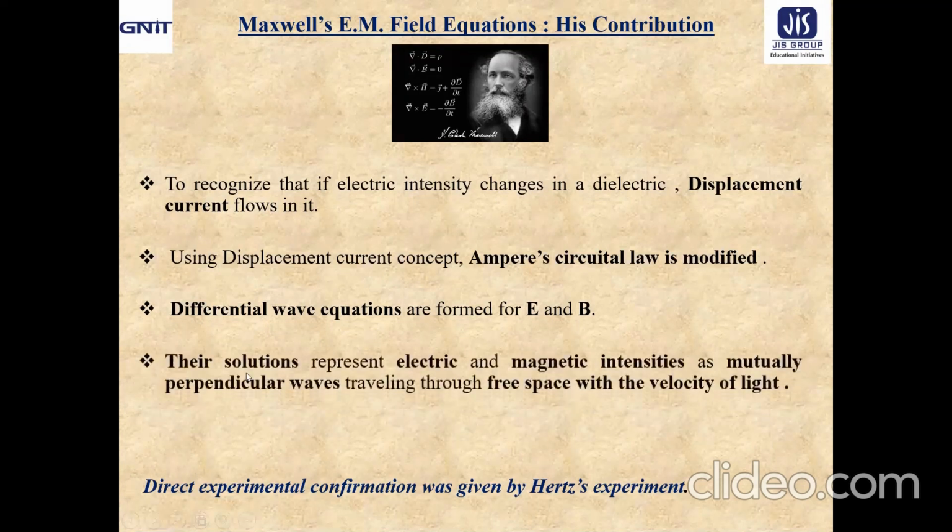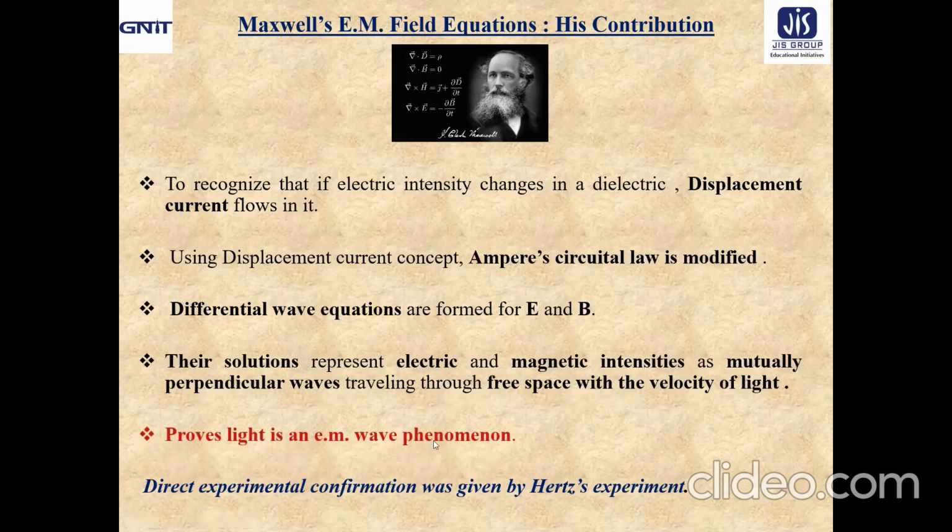From the solution of these equations, it was found that the electric field and magnetic field intensities are mutually perpendicular waves traveling through free space with the velocity of light.